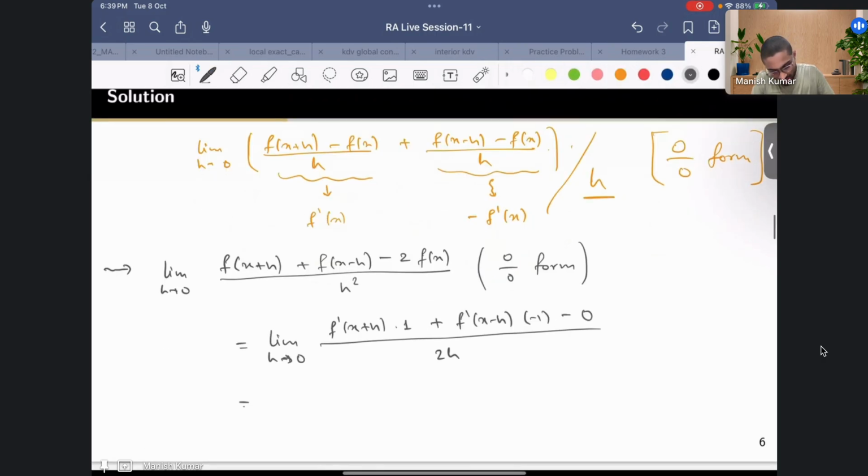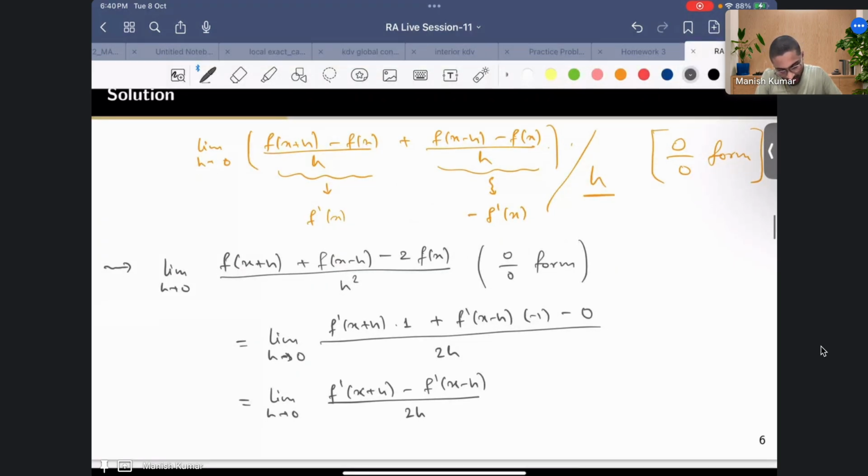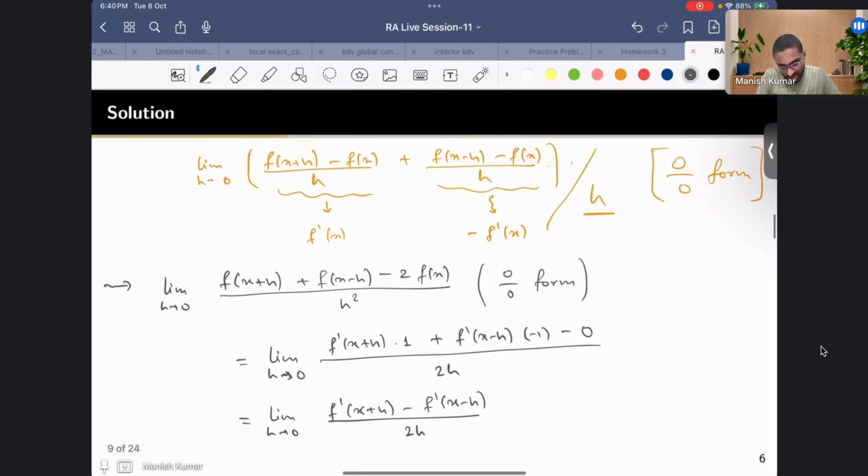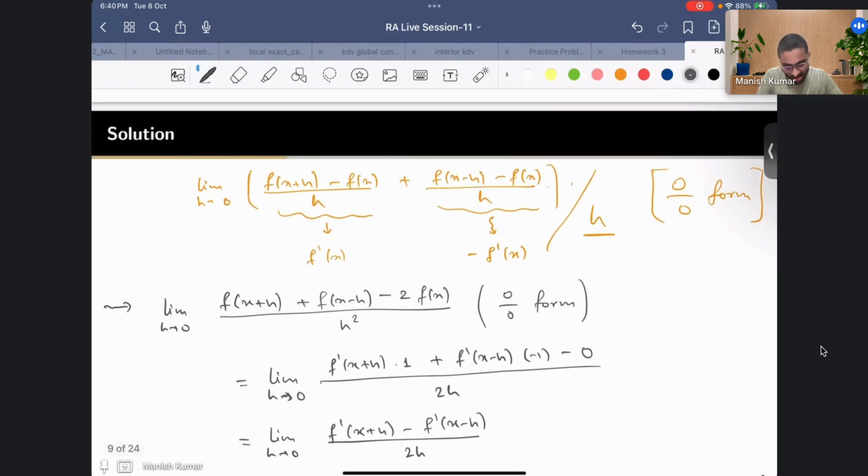Now this is nothing but limit h going to 0, f prime of x plus h minus f prime of x minus h upon 2h. Again, there is a direct way of seeing that it is a 0 by 0 form: since f is differentiable, f is continuous.